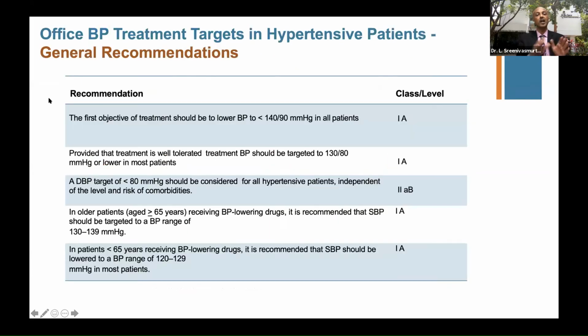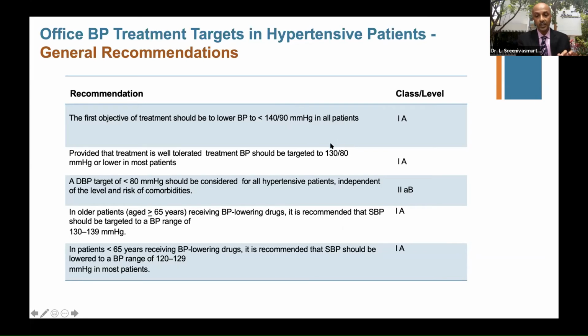Now, let us look at the office BP treatment targets, general recommendations in any hypertensive. This is across the bodies. I've taken this, and you can see class 1, level A recommendations. You should achieve BP of 140/90, and once you achieve that, you can fix a target of 130/80. In the elderly, more than 65 years, but in Indian guidelines it is more than 55 years, it is recommended that you target systolic BP between 130 to 140. If it is less than 65 years, you can target 120 to 130.